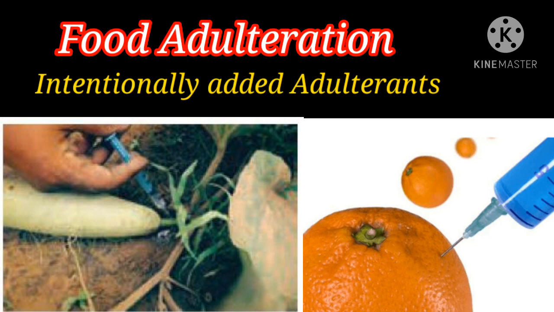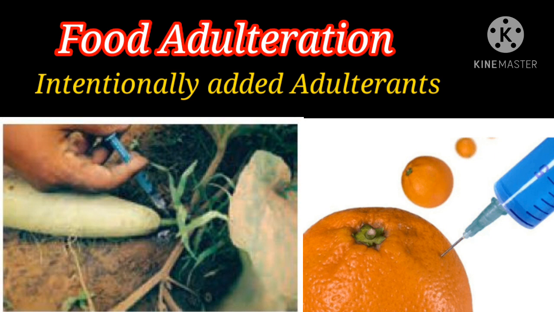appearance. So, when we are taking this type of food items, what health effects occur in our body? It leads to fever, diarrhea, nausea, vomiting and gastrointestinal disorders.